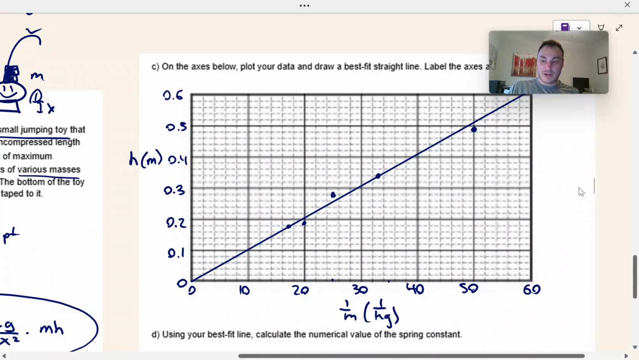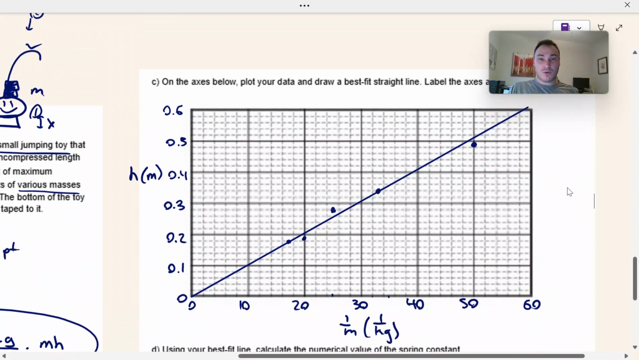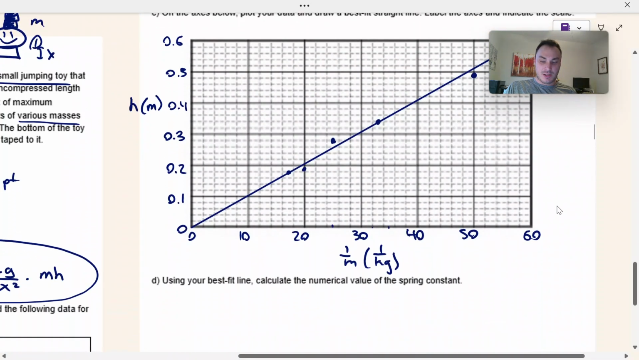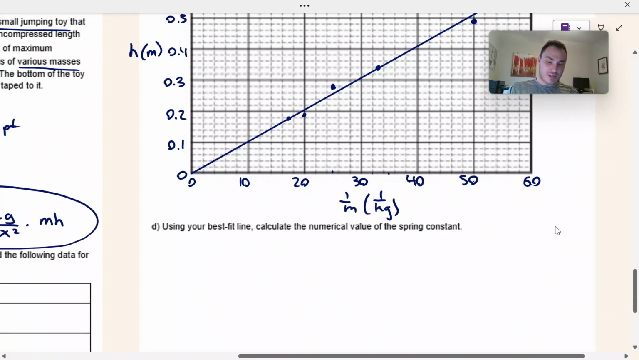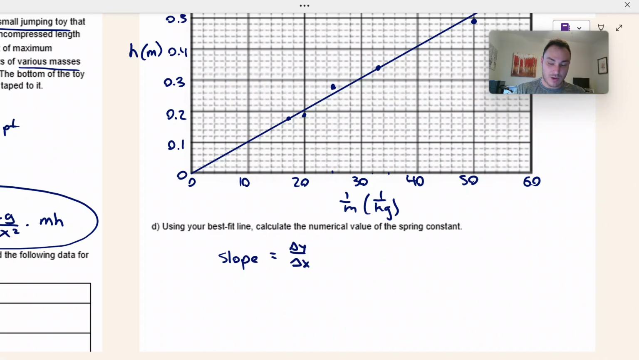All right, that is our graph. I'm going to go over the point value totals of all these at the end. So let's continue. Using your best fit line, calculate the numerical value of the spring constant. So this is going to require us to take the slope. Remember, the slope is what we designed this graph to do. The slope is change in y over change in x, or rise over run.